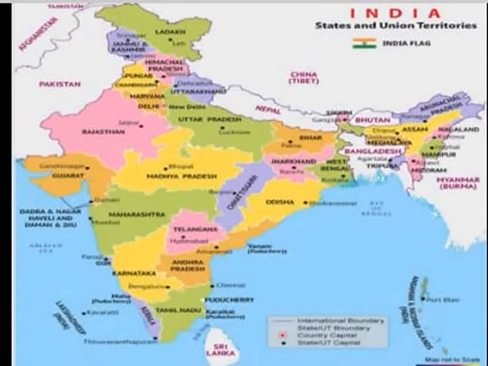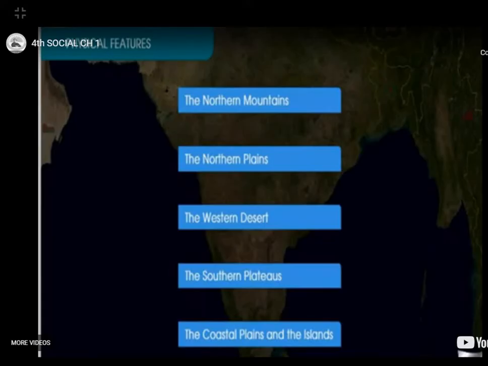See children, plains means, as you already learnt, a large area of flat land with few trees. Desert means less rainfall, very hot in summer and very cold in winter. Then plateau means a raised area of land that is flat on top.